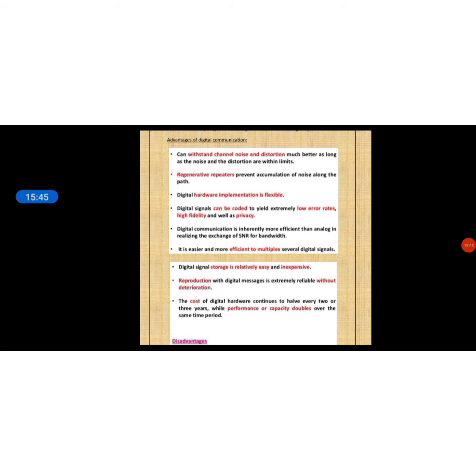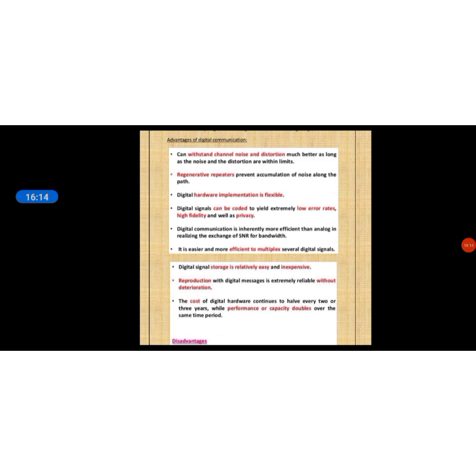Signal to noise ratio. It is easier and more efficient to multiplex several digital signals. It is possible to send more signals in a single channel. So this is the concept of multiplexing. Multiplexing is very essential in digital communication. This is a very important concept and more useful in digital communication. So this is about the advantages of digital communication.